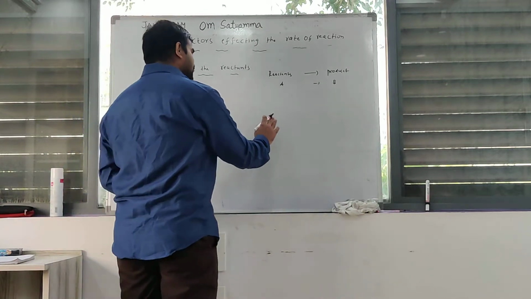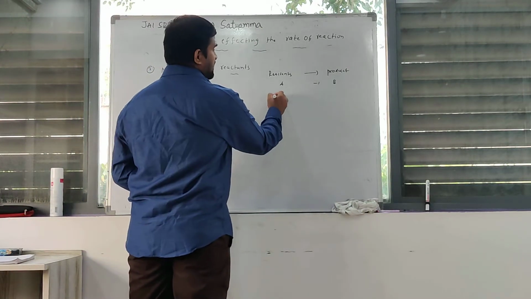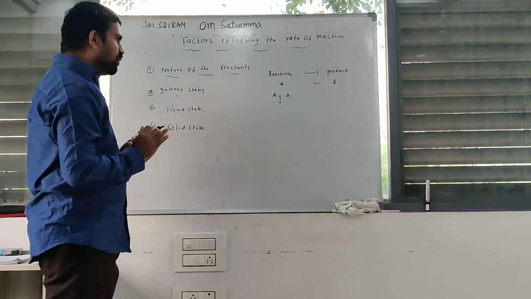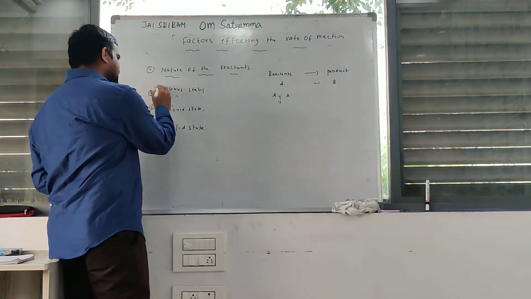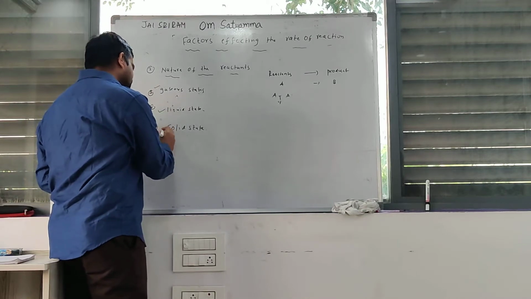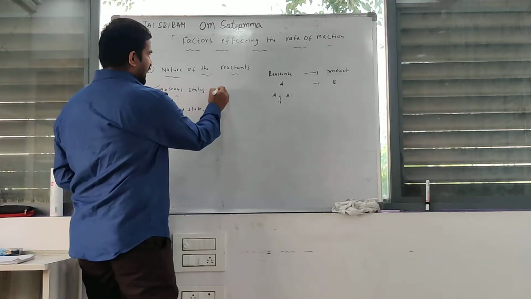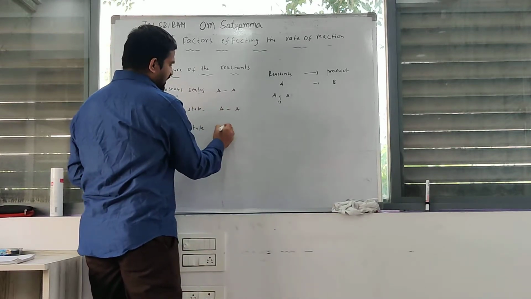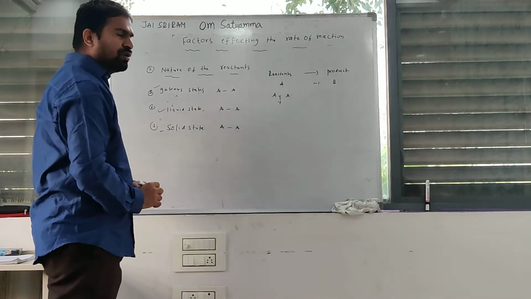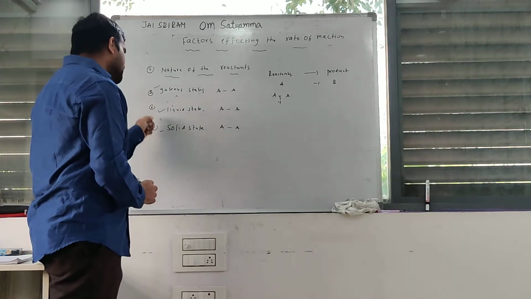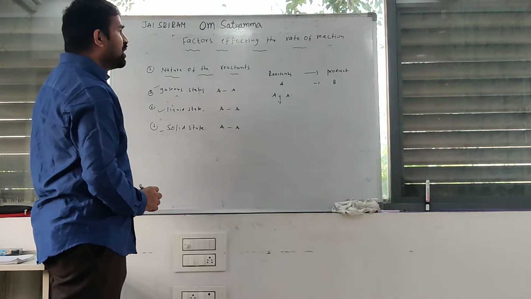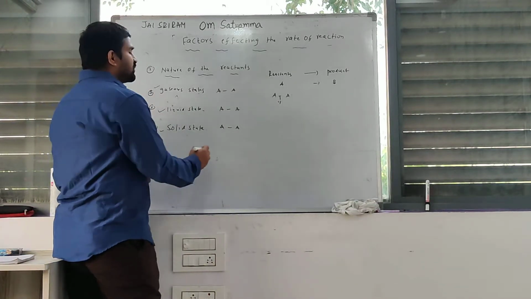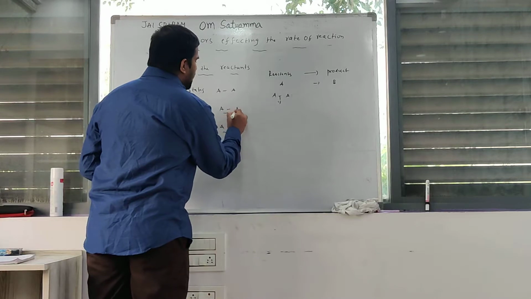During the chemical reaction, the bonds between A are broken. You can observe gaseous reactant, liquid reactant, solid reactant. AA, this is gas form. AA, this is liquid form. AA, this is solid form. In which of these three states are the bonds more strong? In solid form the bonds are more strong.